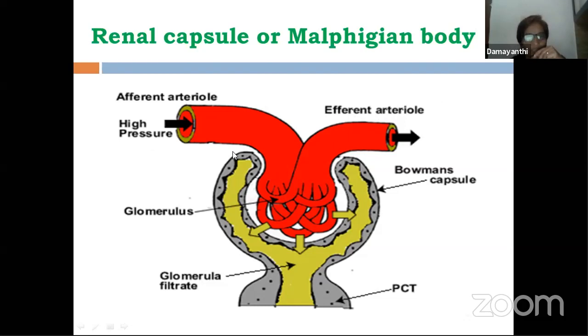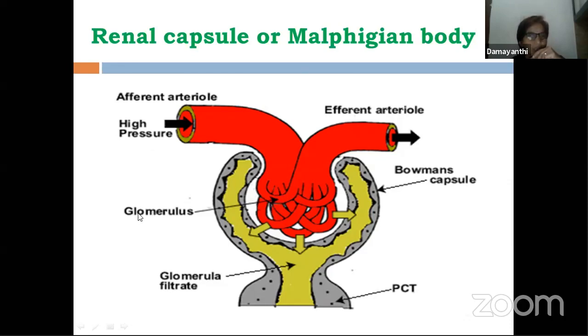Now, if you look at the size of this vessel and this vessel, you understand very clearly that this one has a lesser diameter than this. And there is a purpose for this. What is the purpose? We will learn about it later. Right? The afferent arteriole has a wider, bigger diameter than the efferent arteriole. So each capsule has a network of capillaries.